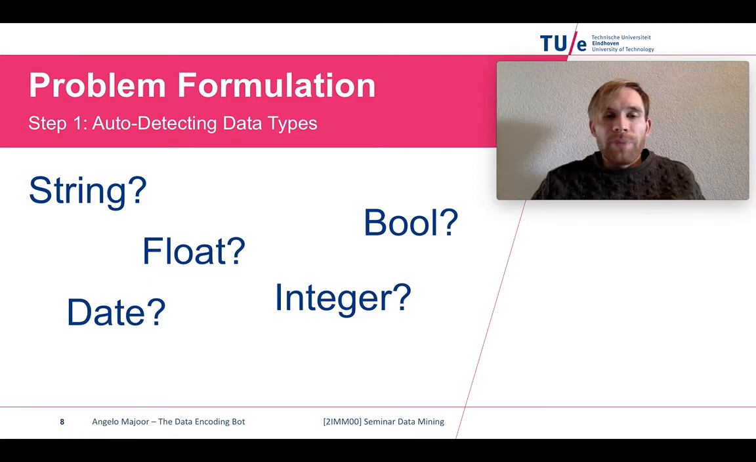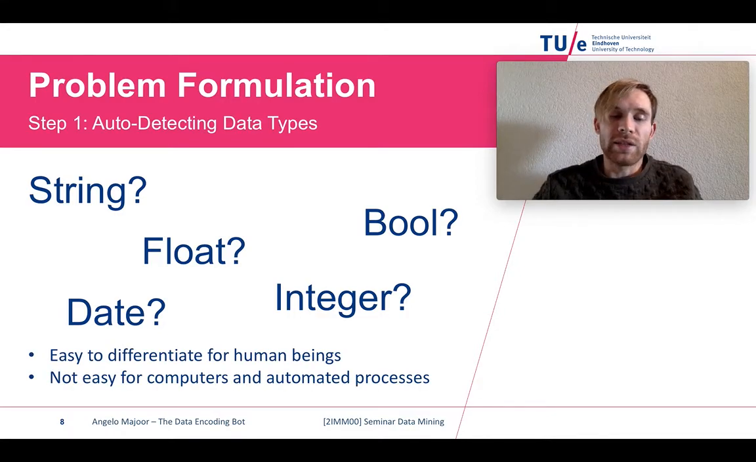So the problem for the first step is we'd like to auto-detect data types such as strings, floats, integers, bools, and dates. And this is very easy to differentiate for human beings, but it's already relatively hard for computers and automated processes.